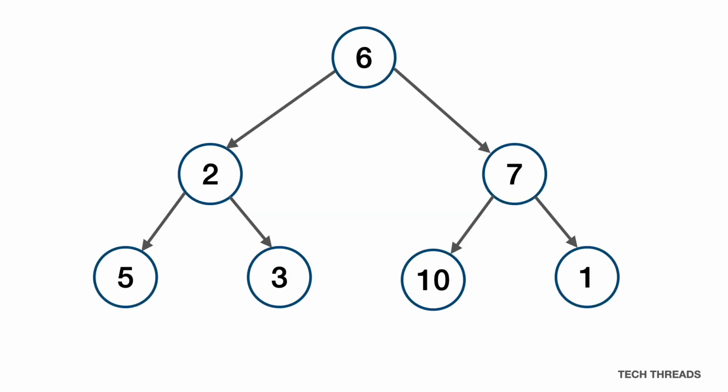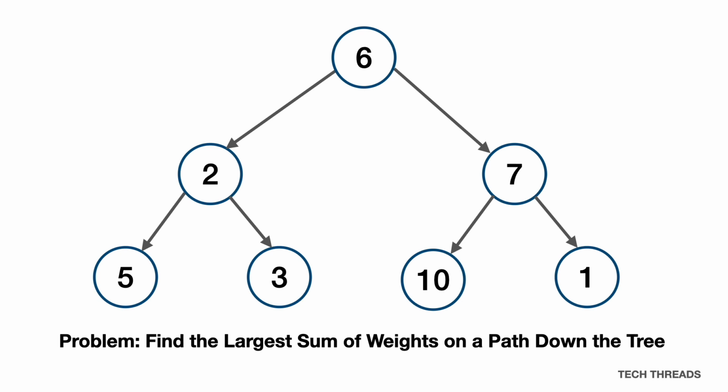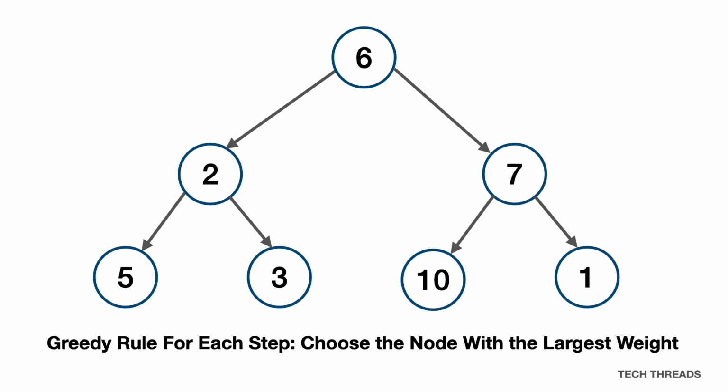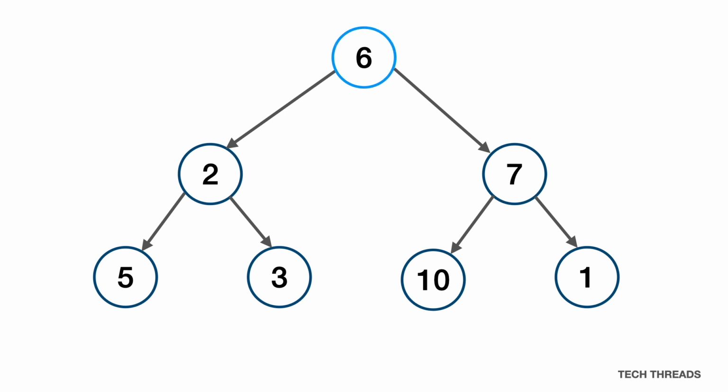Let us take a look at this basic tree. We want to solve the problem of finding the largest sum of weights on a path down the tree, and we're going to use a greedy algorithm to do this. The greedy rule at each step is going to choose the node with the largest weight, so we're optimizing for a maximum value. At the root, 6 is the only choice we have, but on the next level, we have a choice between 2 and 7.